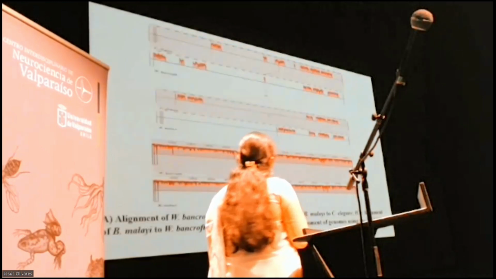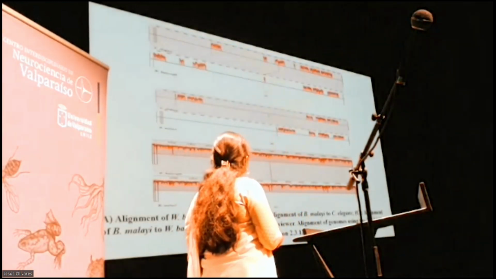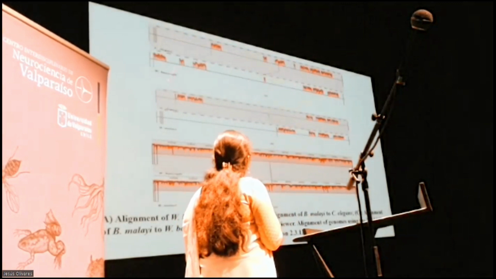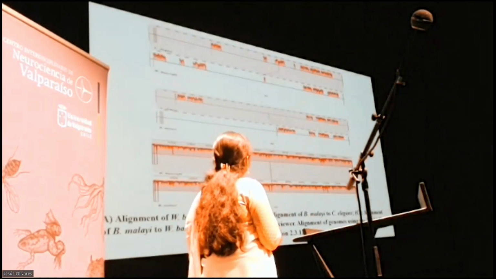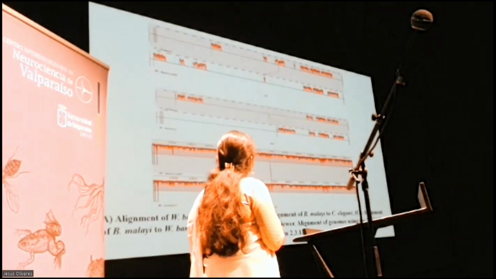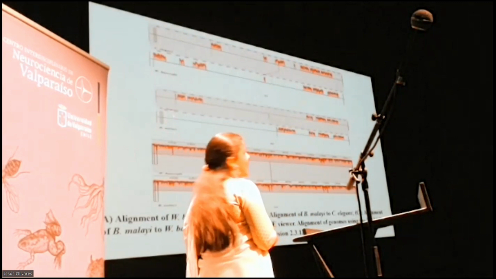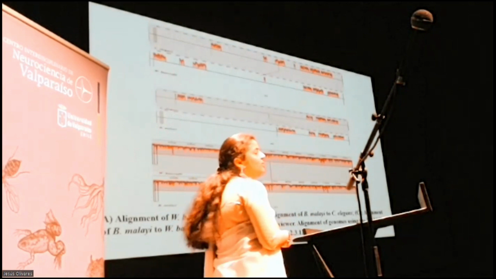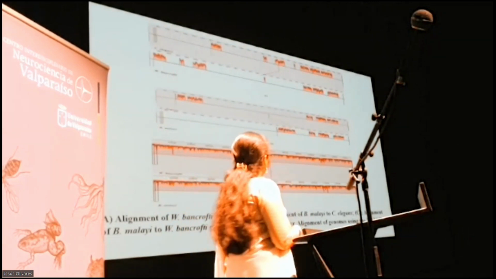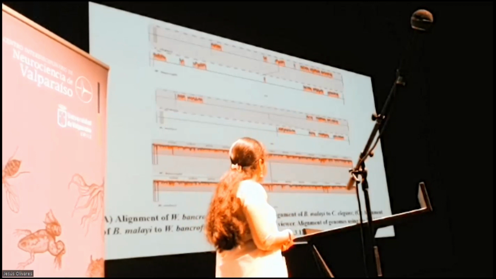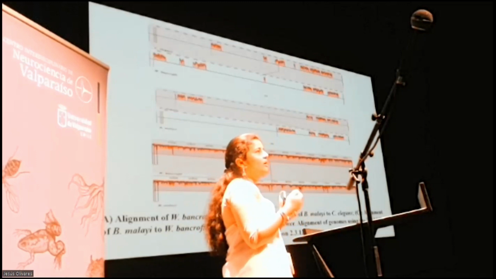Now this picture shows the alignment results for the identification of conserved regions in the worms, which was done by the MOVE software using the alignment process. In the very first step, Wuchereria bancrofti was aligned to C. elegans, followed by alignment of Brugia malayi to C. elegans, and at last, Wuchereria and Brugia were aligned to each other to find the conserved regions present in them. A total of 13 conserved regions have been identified in these organisms, of which 7 regions were similar to each other, while 6 were unique.